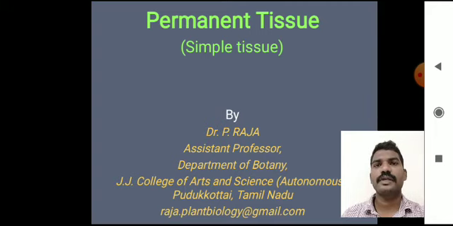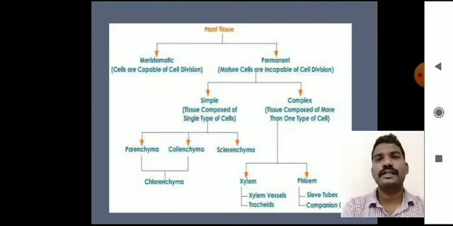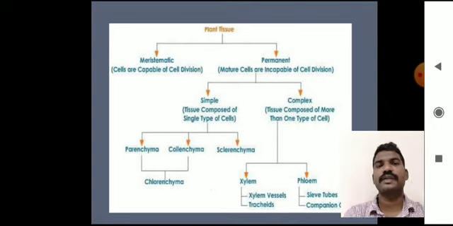Before going to the topic, we must know what tissues are. The tissue is nothing but a group of cells. They have a similar structure and function. It may be an animal tissue or a plant tissue. Generally, plant tissue is divided into two categories. One is meristematic tissue, another one is permanent tissue.